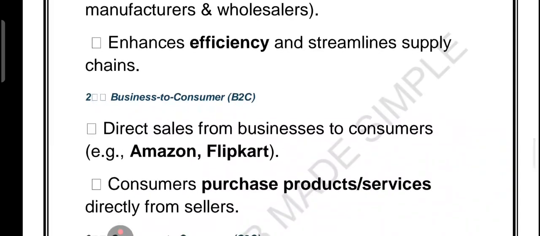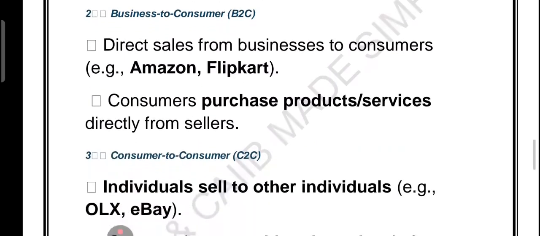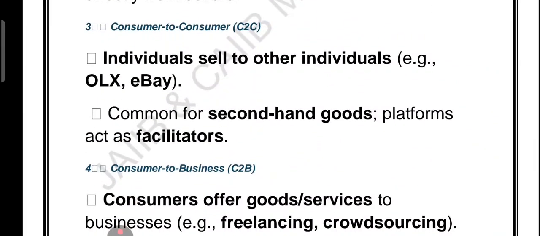B2C. This is the most common. Like when you buy from Amazon or Flipkart. Here the online seller, right? Basically the seller sells directly to you, the final customer. That is called B2C. Then C2C, consumer to consumer. So what is consumer to consumer? Where one person sells to another person. Think of OLX or eBay, where people can sell second-hand items directly to the other buyer.